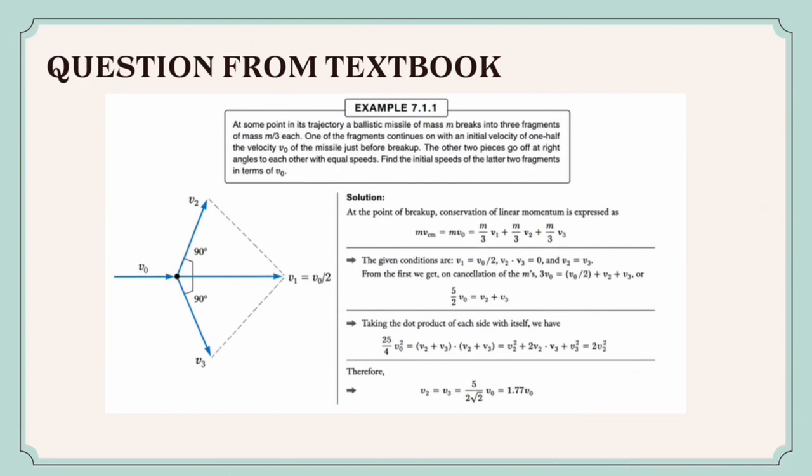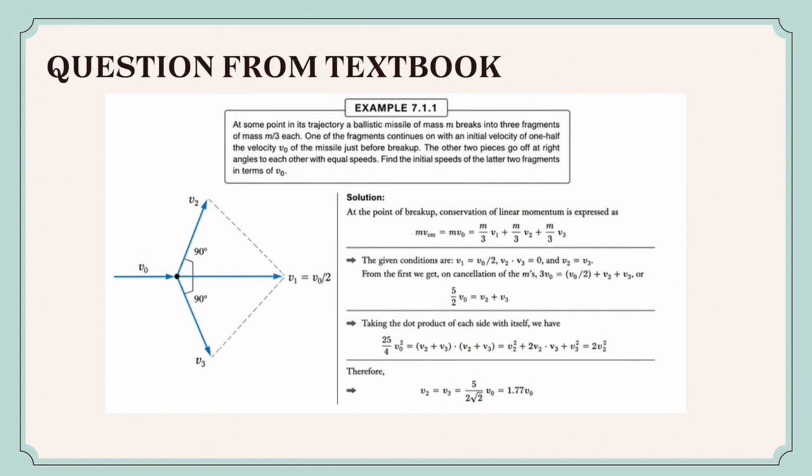Since there are no external forces acting during the explosion, the total linear momentum before and after the breakup remains the same. So we write mv0 equals m/3 v1 plus m/3 v2 plus m/3 v3. Because every fragment has the same mass, we can cancel the m. Then we can multiply both sides by 3 to obtain 3v0 equals v1 plus v2 plus v3.